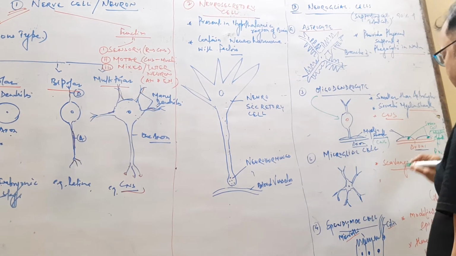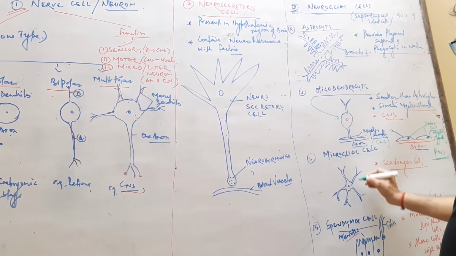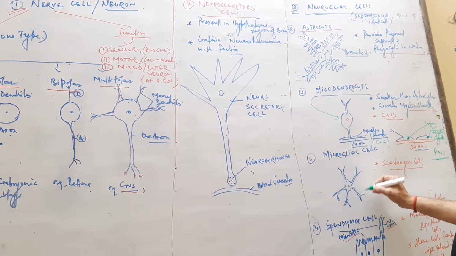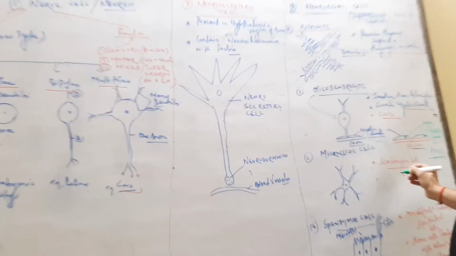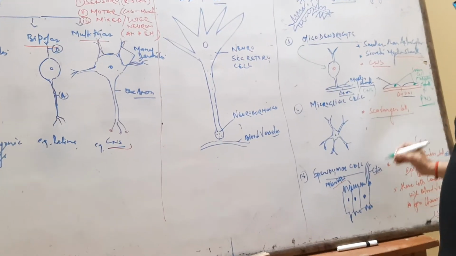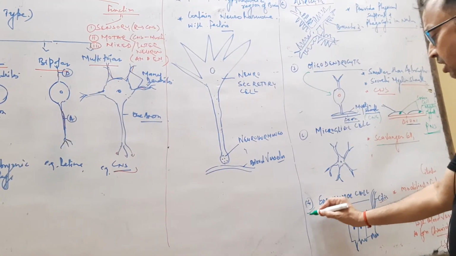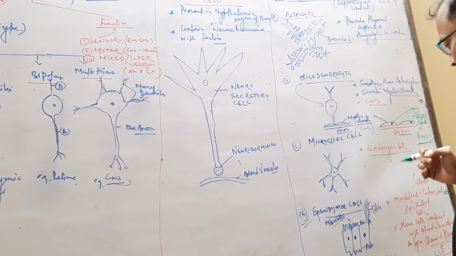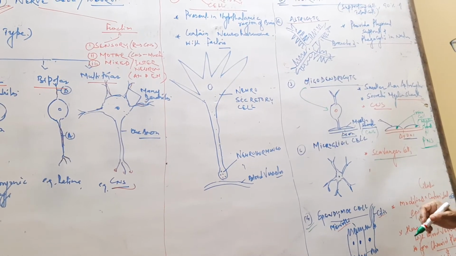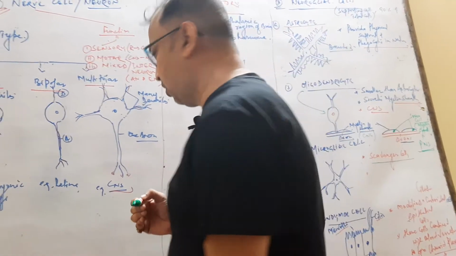Next one, microglial cell. It is a modified branching cell. These are scavenger cells. And the third and last cell is the ependymal cell, which is present in the CNS region as epithelial cells. It combines with the blood vessels to form the choroid plexus.